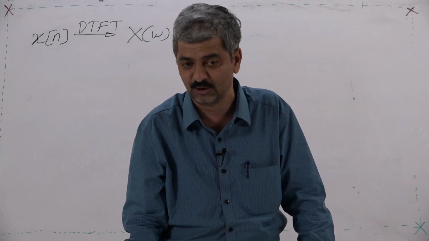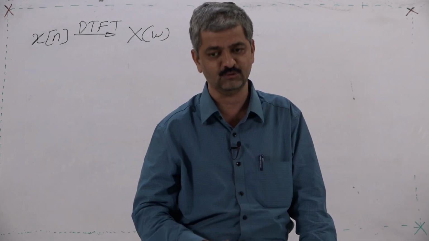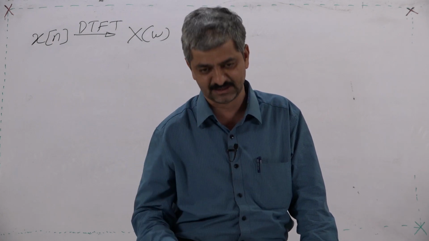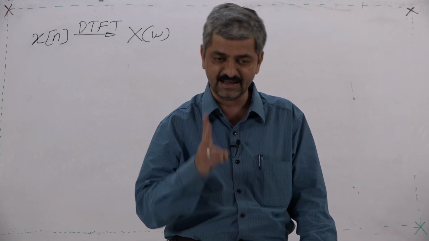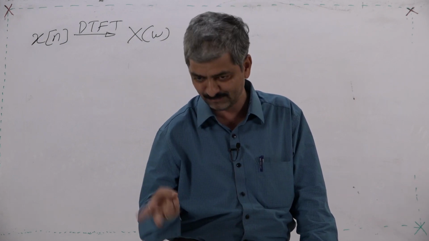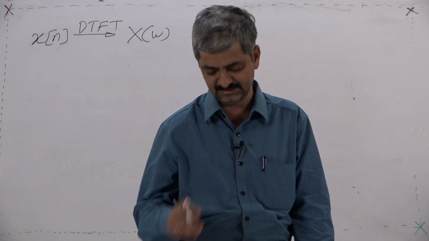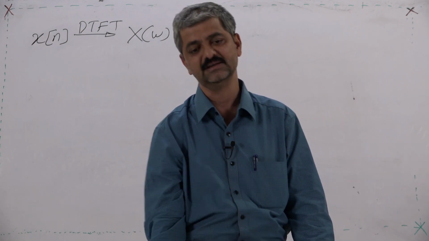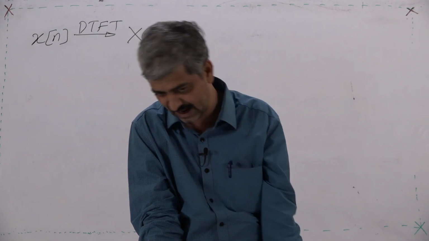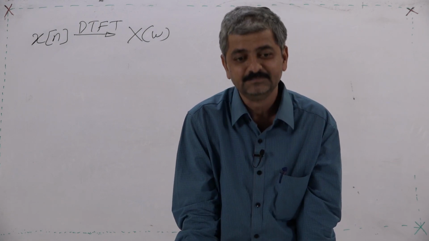X(omega) can't be plotted on a graph paper directly because it has two components. So, you have to plot the real part of X(omega) and the imaginary part of X(omega), or the magnitude of X(omega) and the angle of X(omega). By both options you can plot X(omega), either Cartesian coordinates, real and imaginary, or polar coordinates, that is amplitude and angle. Amplitude and angle is most of the time preferable.